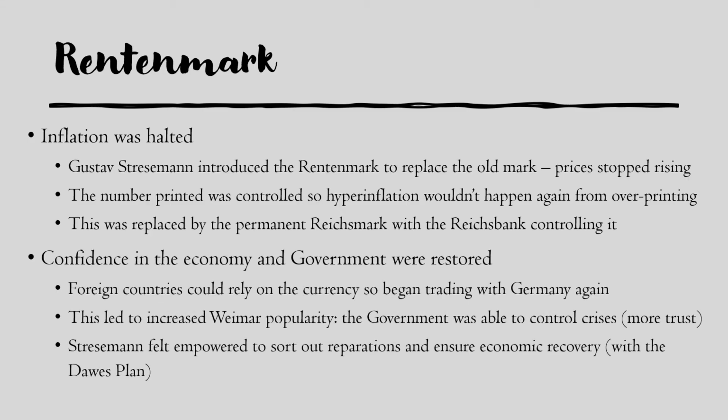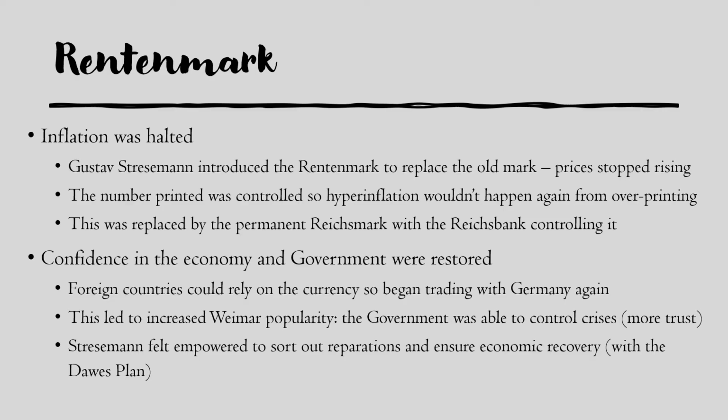The second effect was that confidence in the economy and the government was restored. So foreign countries could now rely on the currency of Germany. It wasn't worthless anymore, so they could begin trading with Germany again. So there were fewer food shortages, more imports and exports, and this led to increased popularity of Weimar for the Germans. They saw that the government was now able to control crises, so there was more trust in the government. And Stresemann himself felt empowered to go out and sort out the other problems in Germany.